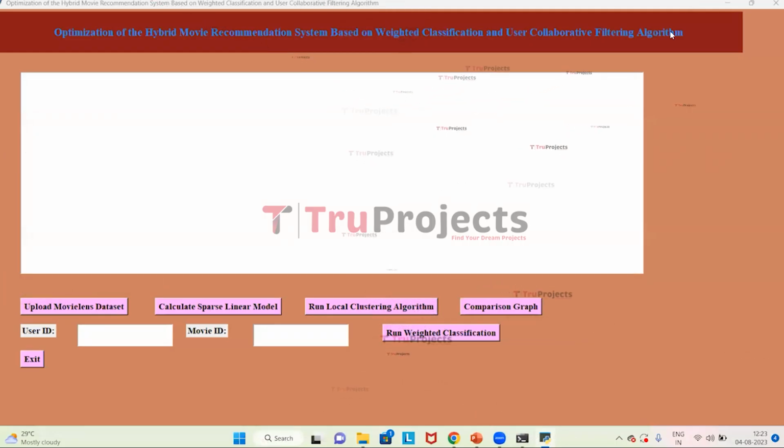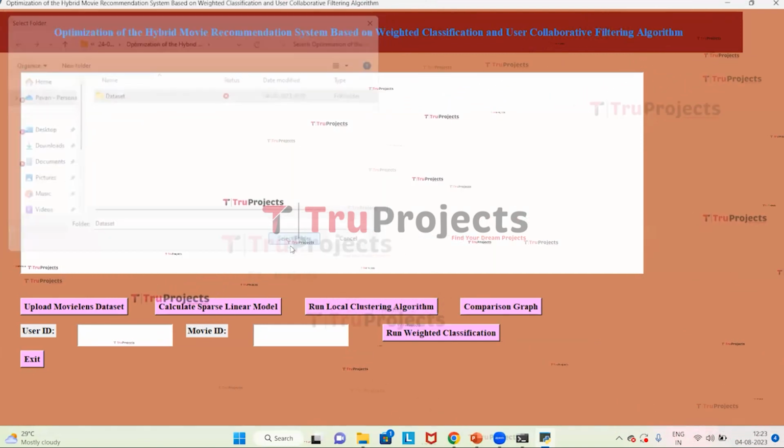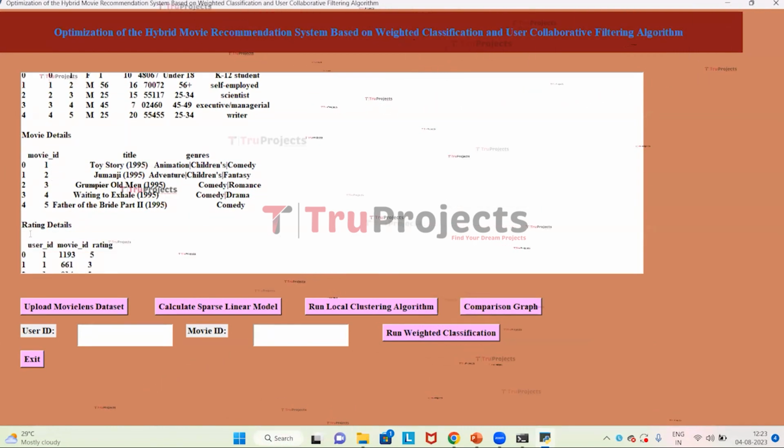This is the graphical user interface of the project. With this, we can interact with the program, and this is created by using the Tkinter library in Python. First, click on the button Upload MovieLens Dataset. Select the dataset and click on Open. Here, the dataset is uploaded. We can see user details, movie details, and rating details.